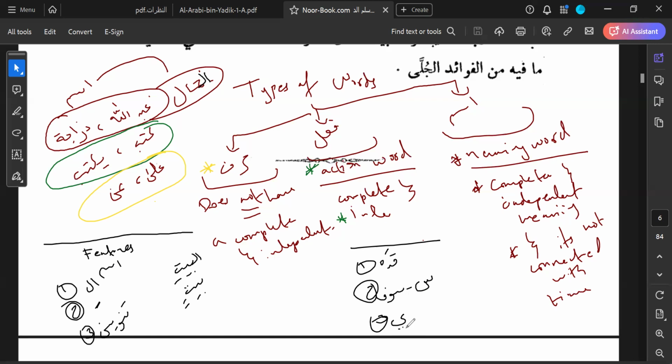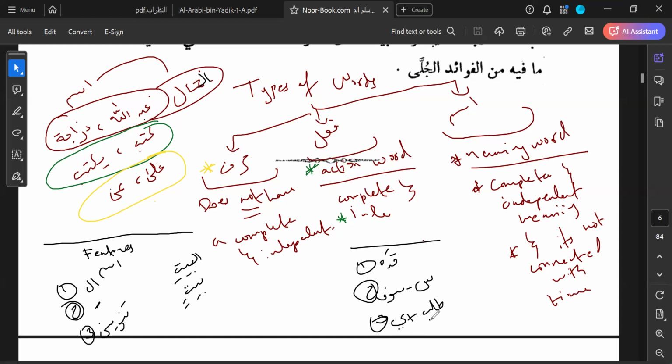Right? It's special to fi'al amr in the sense that it's special to fi'al amr in addition to the meaning of a demand, talab, with ya al-mukhataba. So when you find both of these things in a word, that word is a fi'al amr. When you find both of these things.